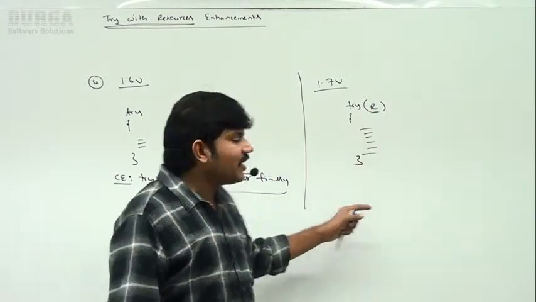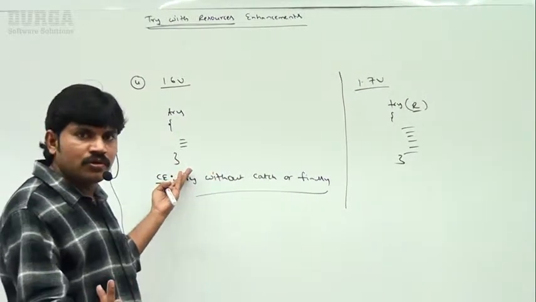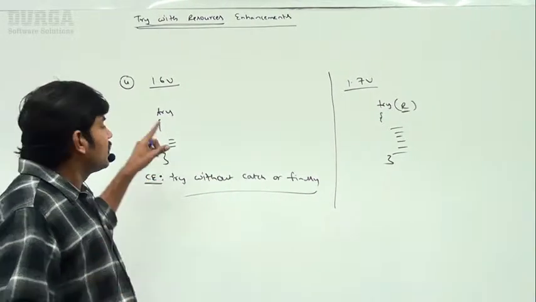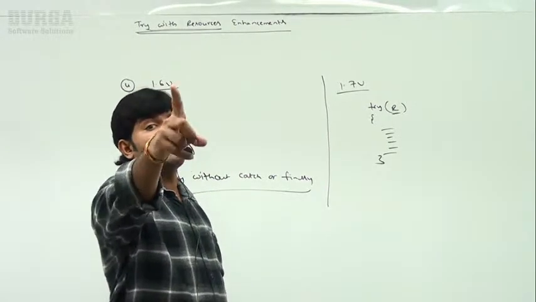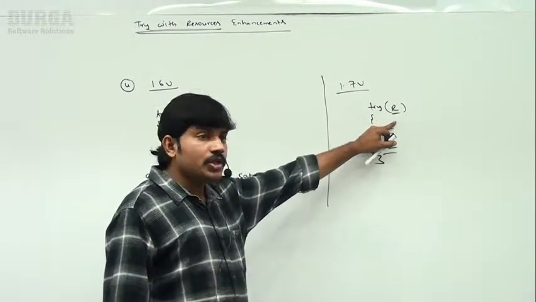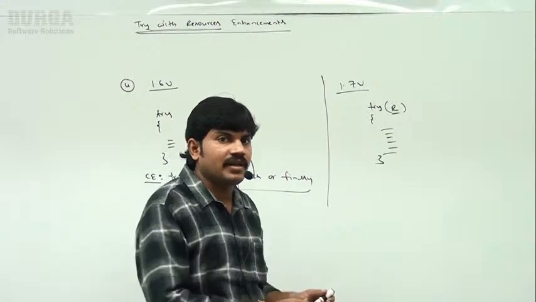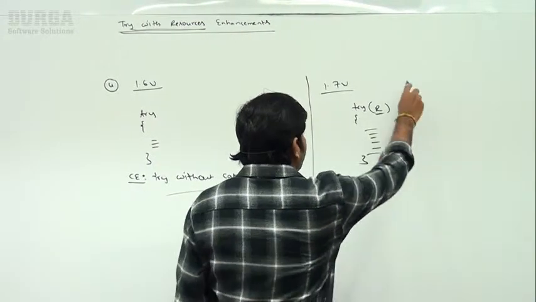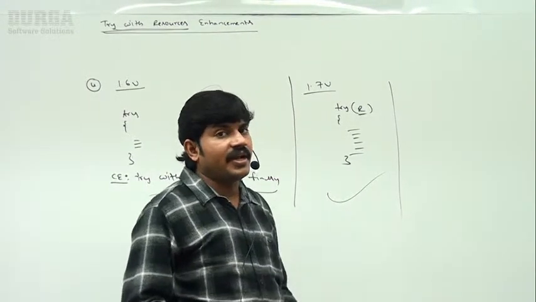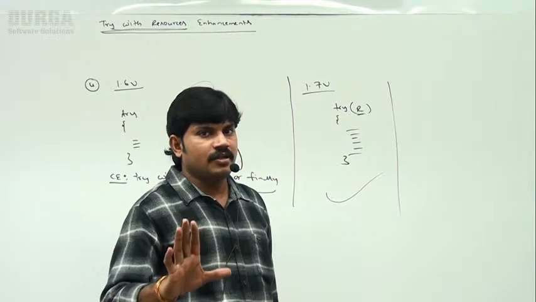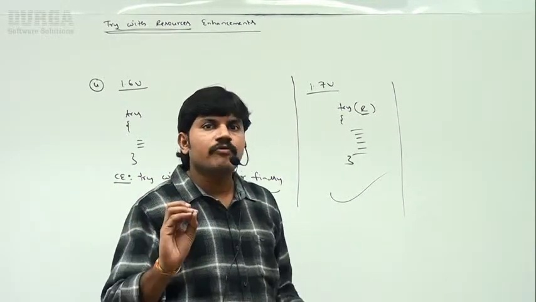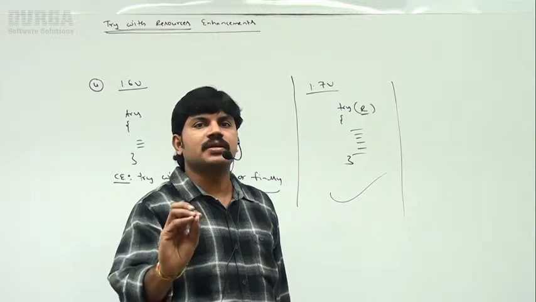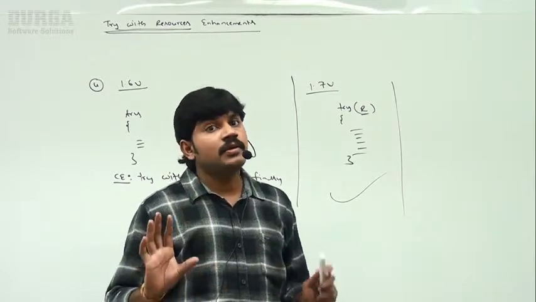Are you getting that? That's why try without catch or finally is invalid syntax until the 1.6 version. Try with resources without catch or finally is perfectly valid syntax. From which version onwards is it valid syntax? 1.7 version onwards. Clear? I hope these are the various important conclusions related to try with resources.